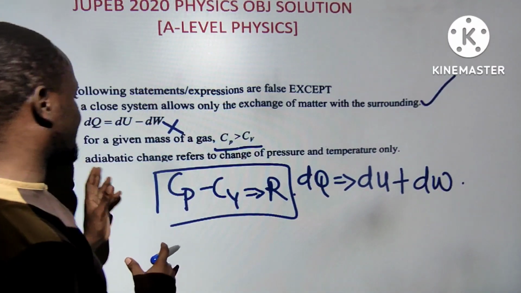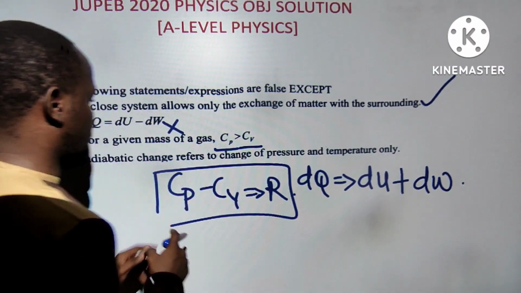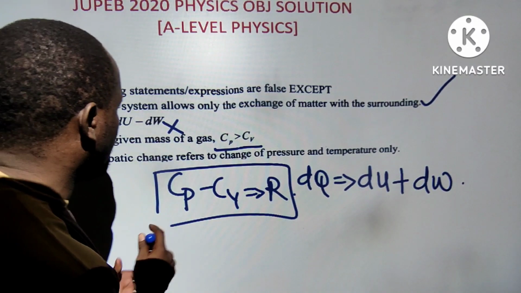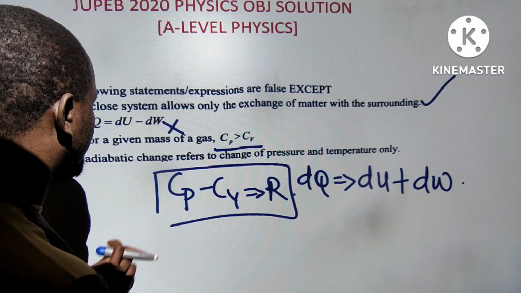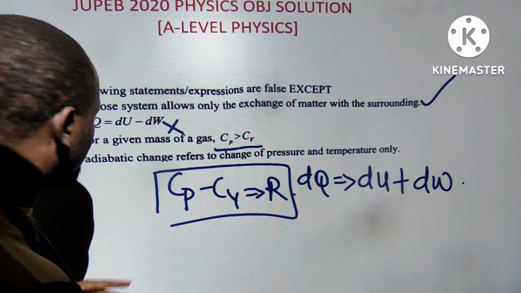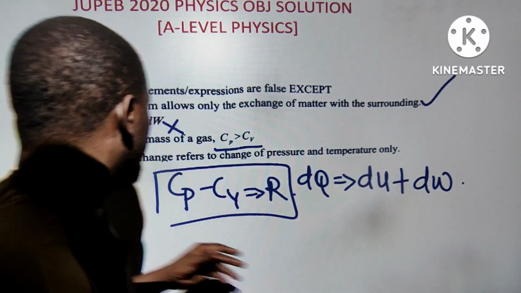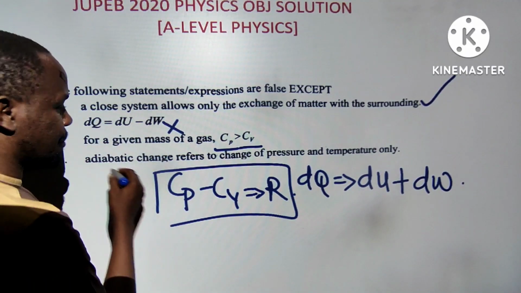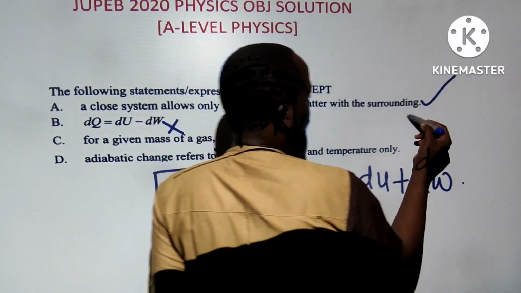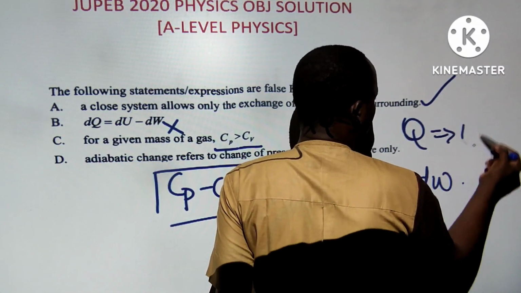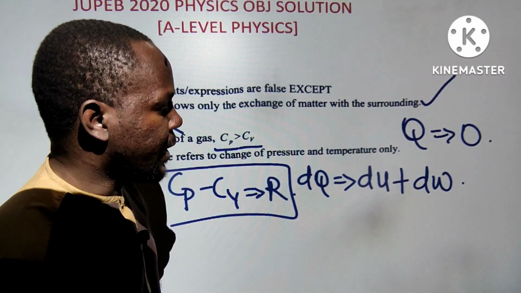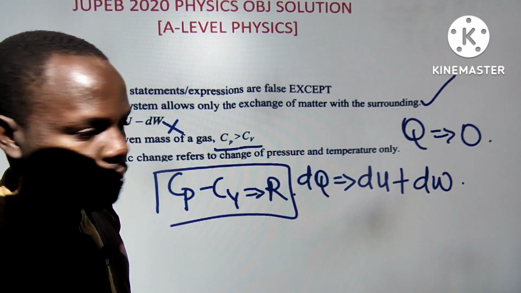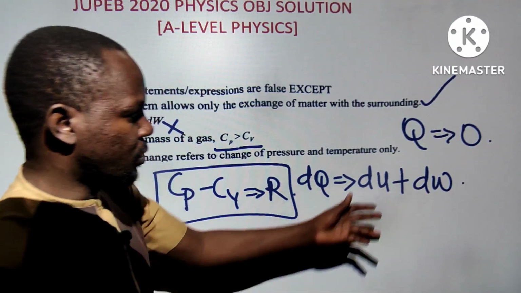The next thing is adiabatic refers to a change. Adiabatic change refers to change of pressure and temperature only. We just need to be careful. I like this question. That is why it is good sometimes for you to read. An adiabatic process is a process whereby the quantity of heat is equal to 0. If the quantity of heat is 0, that means Q equals 0. So the only thing we have is what?